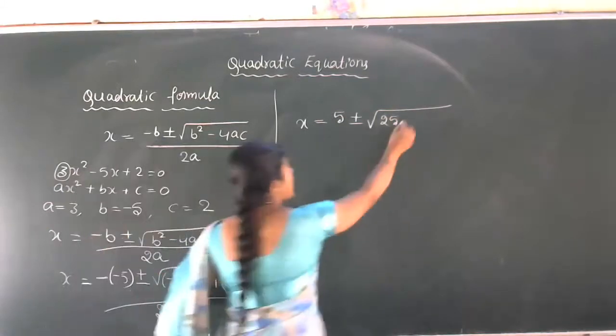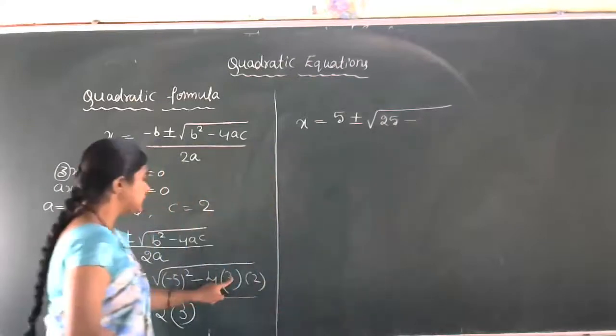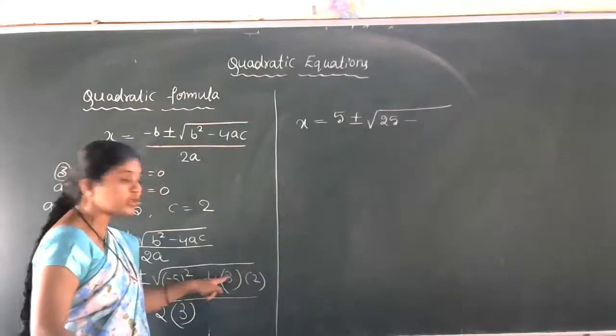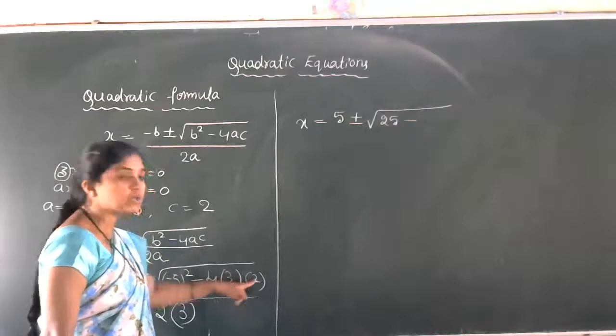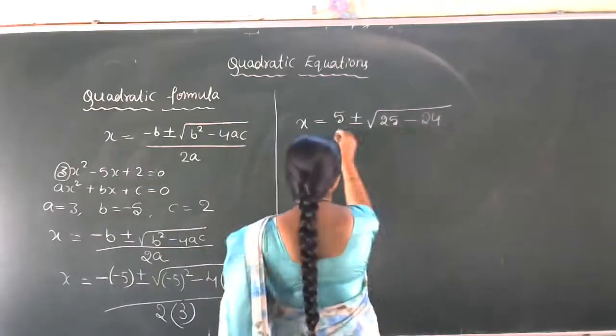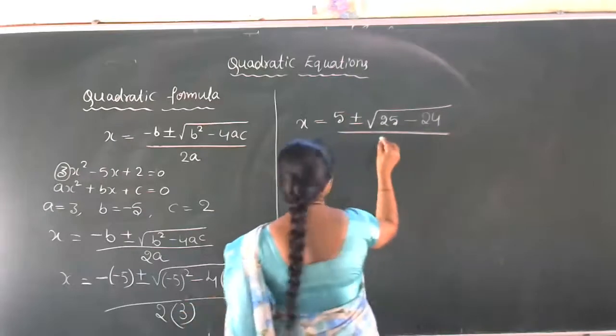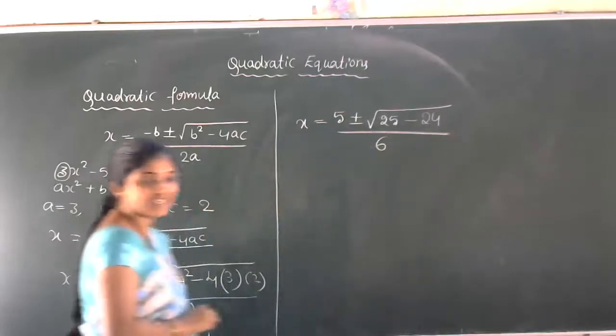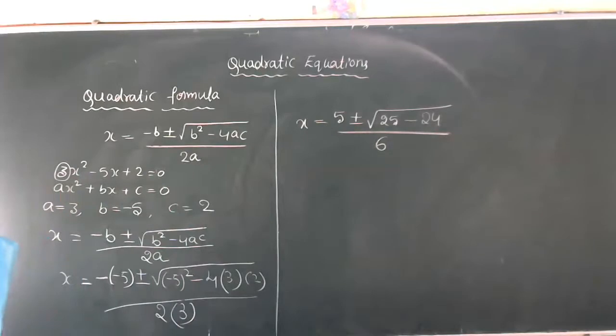Then minus 4 into 3 into 2. 4 threes are 12, 12 twos are 24. Divided by 2 into 3, 6. 2 threes are 6. Got the idea of this step?